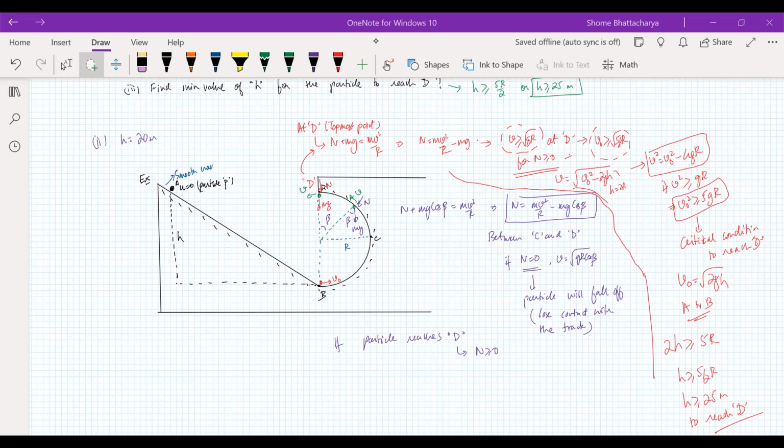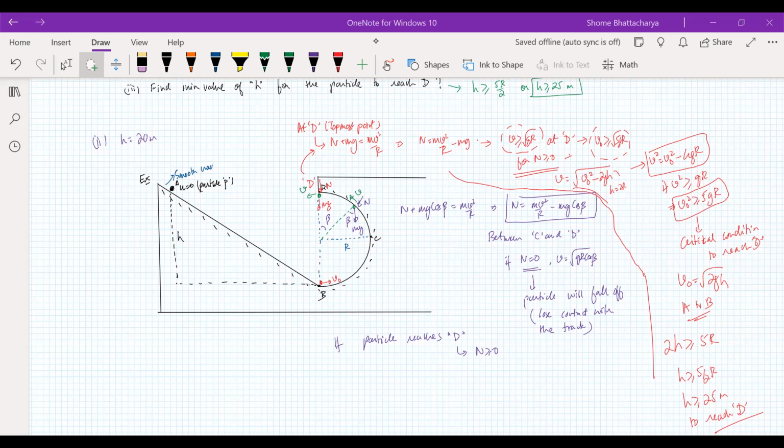The critical condition is that at D, at the top point, V should be greater than root GR. So that will give me at the lowest point, that is B, V naught should be greater than or equal to root 5GR. Got it, no? Yes. Now compare it with the point A. So at A, whatever potential energy there is, that is converted to half mv naught square at the point B. Yes, sir. So when you apply the condition that mgh should be greater than or equal to